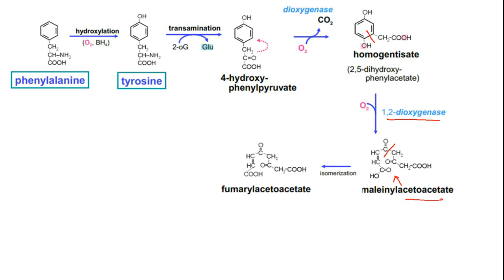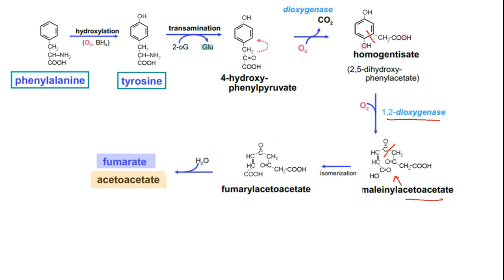This one is a cis form. So this is maleic acid. The trans form is fumaric acid. So this will go into the trans form, and fumarylacetoacetate is coming. Then it gets dissociated, so that you will get fumarate and acetoacetate. So friends, this is the way phenylalanine gets degraded in a programmed manner.